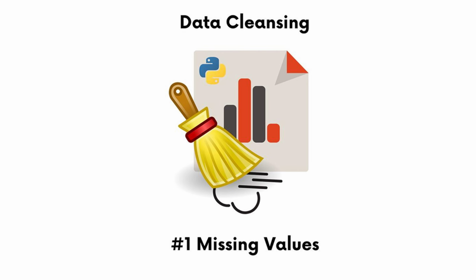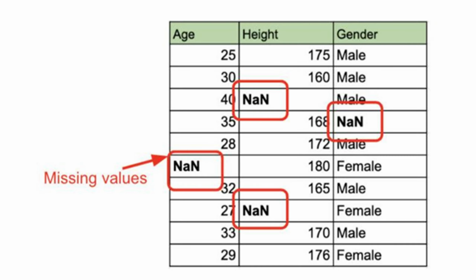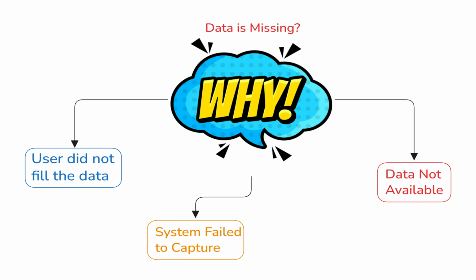In an ideal scenario, every row in your dataset should have values for all the features. But in reality, that almost never happens. You will always have some values that are missing. Maybe a user did not fill in the field, or maybe a system failed to capture it, or maybe the data was not available at that time. So now the question is, what should we do with these missing values?